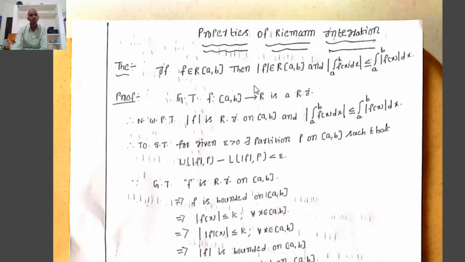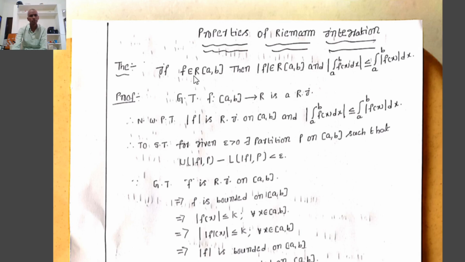Today we discuss some important properties of Riemann integration. The first theorem, first property: if f belongs to R of closed interval [a, b], then mod f belongs to R of closed interval [a, b], and modulus of the integration from a to b of f(x) dx is less than or equal to the integration from a to b of mod f(x) dx.